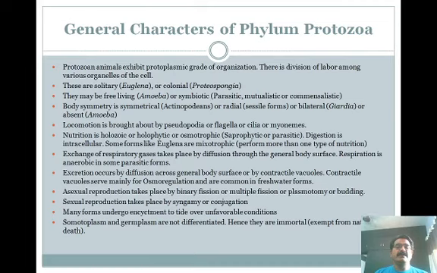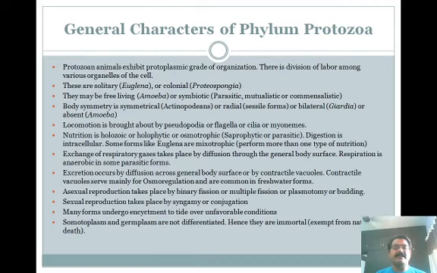Now nutrition in these protozoans is holozoic, holophytic, osmotrophic, saprophytic, or parasitic. Holophytic means plant-like. Digestion is intracellular. Some forms like Euglena are mixotrophic, performing more than one type of nutrition.